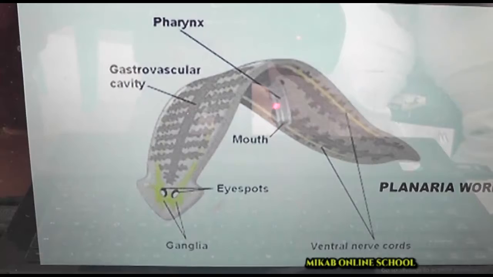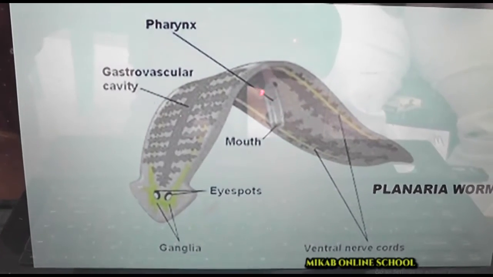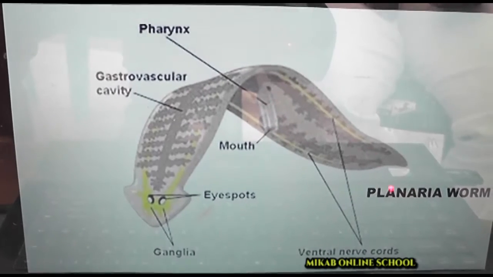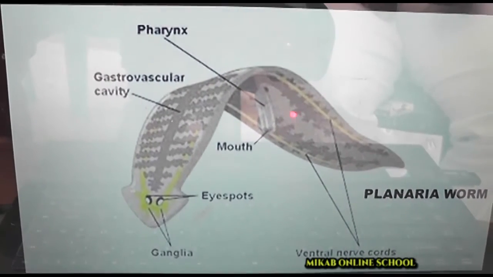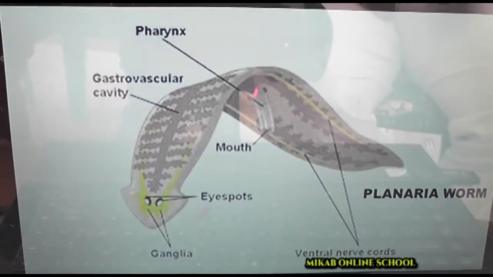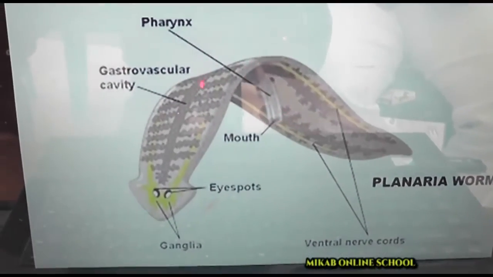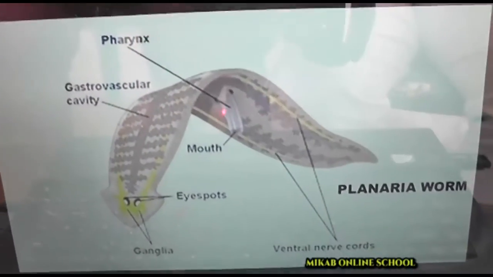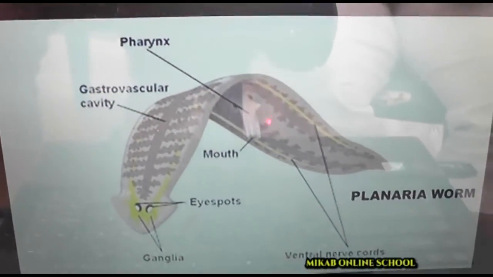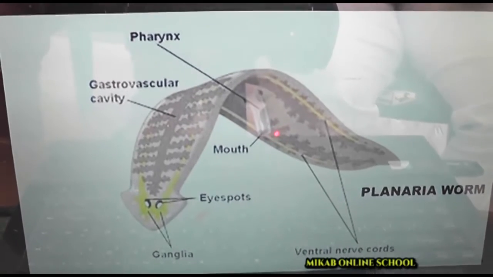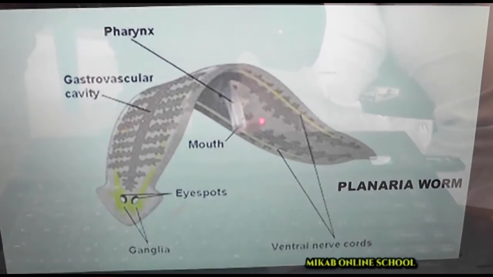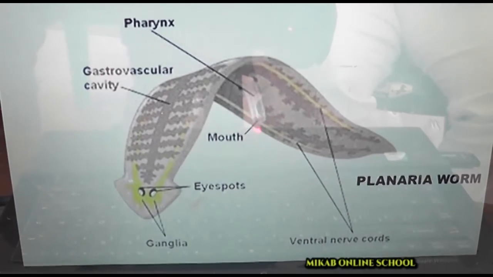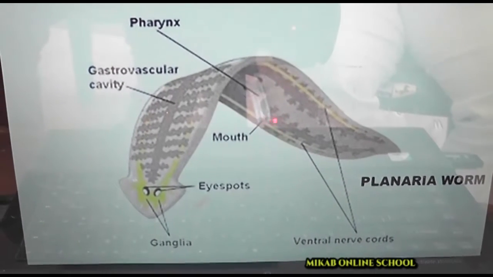And we are taking a look at another example of platyhelminthes, or what you call flatworm. This one is known as Planaria. This is the Planaria worm. The body is also dorsoventrally flattened, like you can see. This is the back, this is the front. But you can see where the mouth is. It has what you call a pharynx, which is protruded, meaning it can withdraw it inside and bring it outward. That is where the mouth is.